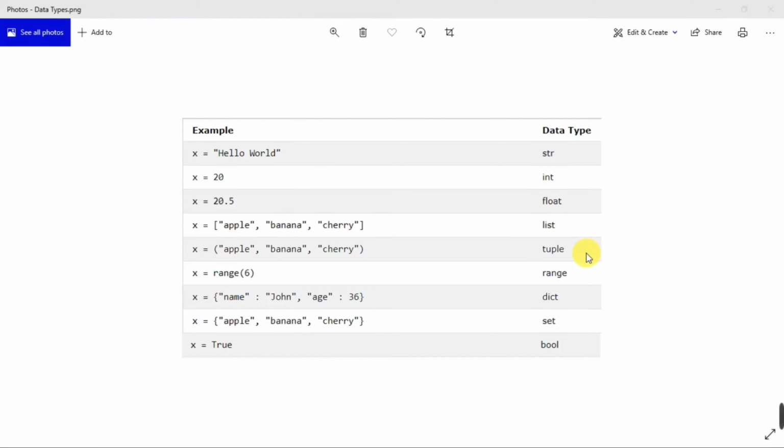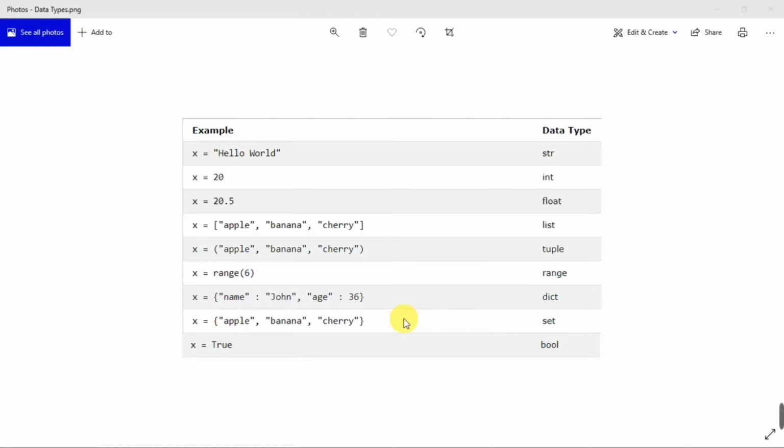So list is a collection of data which is alterable, which means I can append, delete or replace something in it. Tuples are exactly the same, but we can't alter them at all. They are also data collections, but they are non-alterable. Dictionary is a data set of key value pairs. Here the name is the key and John is the value. Age is the key and 36 is the value. And each key value pair is separated by a comma.